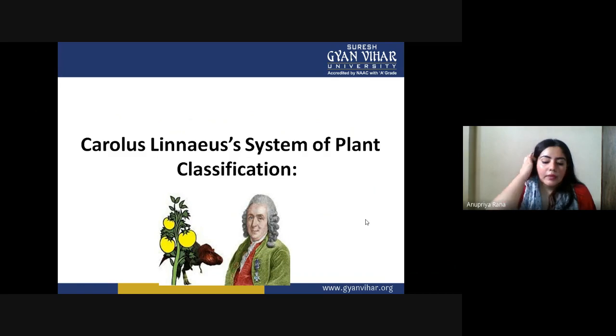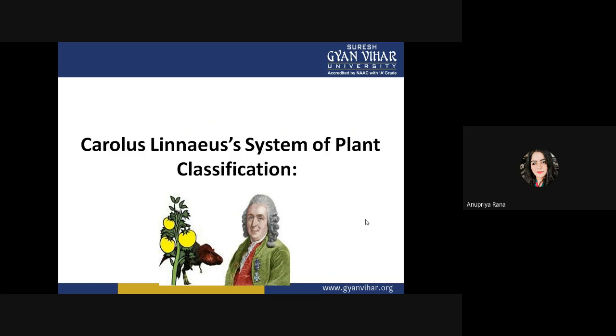We will see them one by one. From the artificial classification system, we will see Carl Linnaeus, the father of modern botany. In the natural classification system, we will see the Bentham and Hooker classification, and in the phylogenetic, Arthur Cronquist's classification system.